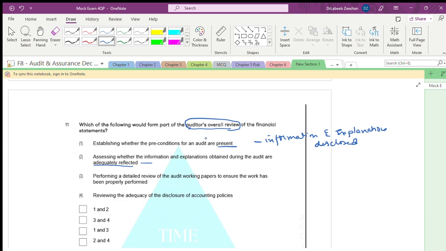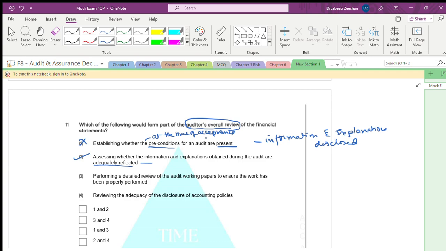Establishing whether the preconditions are present: is it right? This is at the time of acceptance. At the time of acceptance, we have to check whether preconditions for the audit are present or not. This is not a part of the overall audit process.